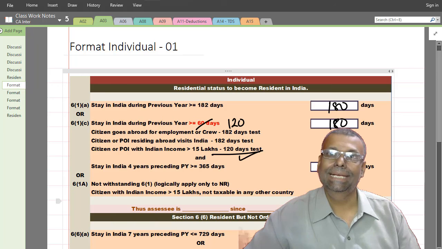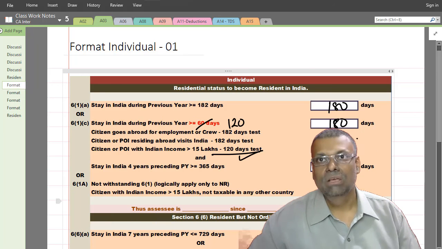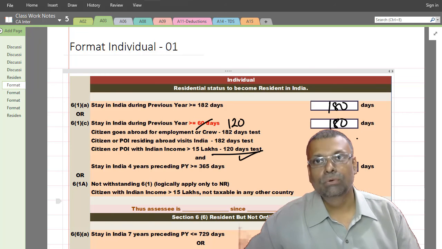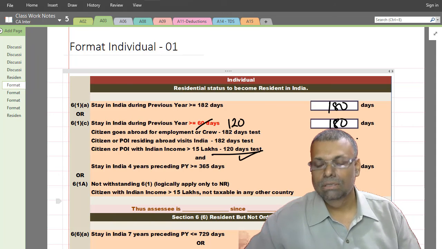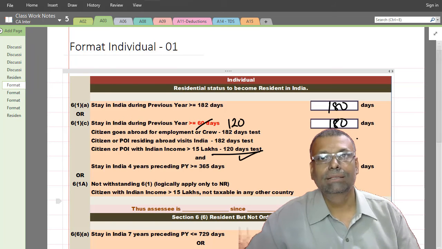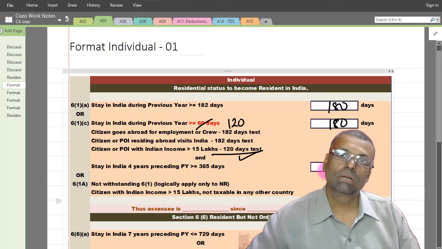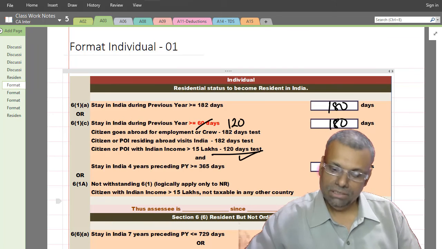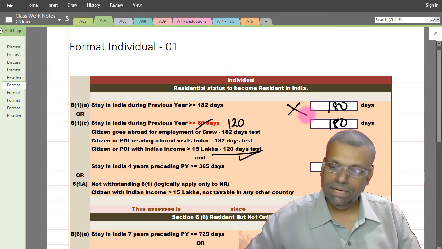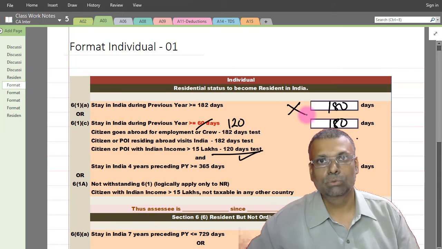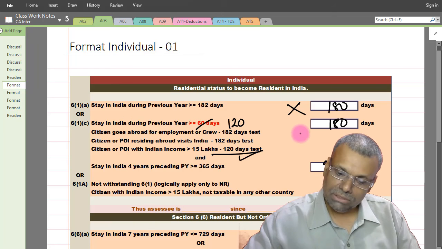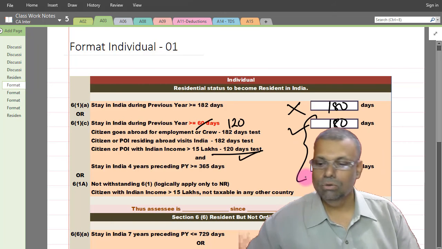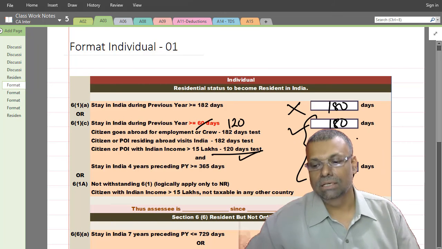Mamma mia. Now see, the moment you say that last 4 years data is not available, this is going to be a very tricky situation. In fact, I can stop my answer at this stage saying that this is an incomplete question and I cannot answer. The reason being that 61A has failed, I already know. Now for 61C, one condition is satisfied, so I definitely require the data for the second condition.